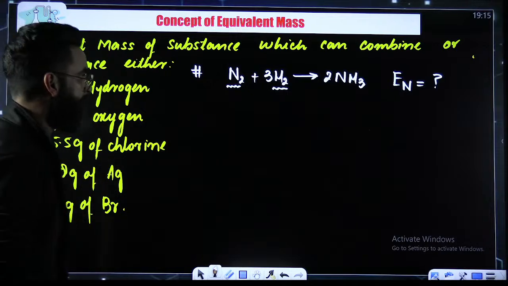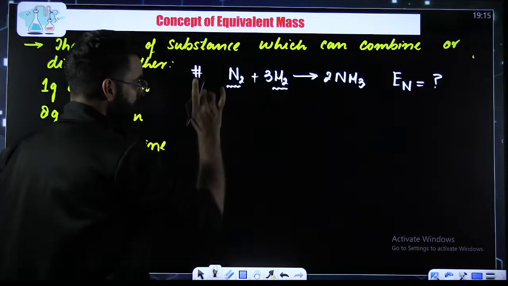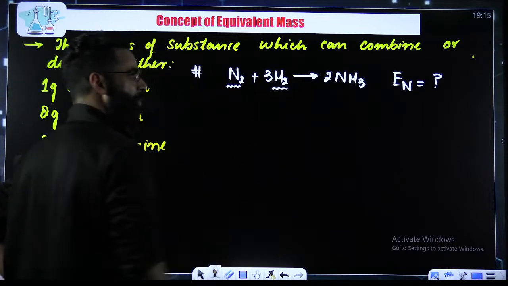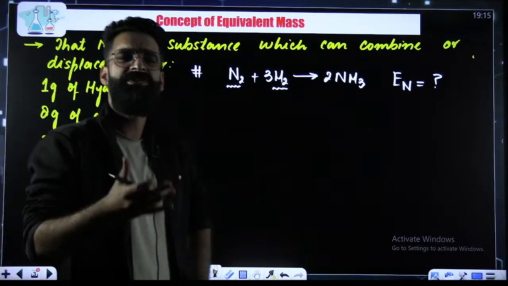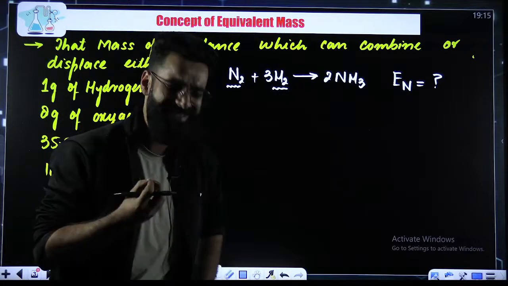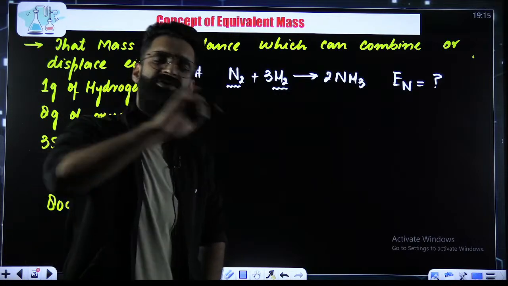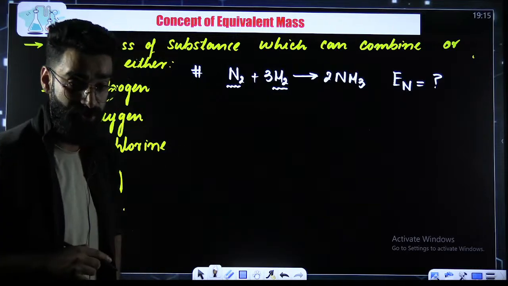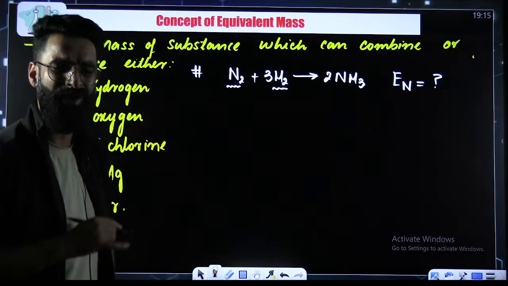Now look carefully. My dear students, if I ask you, what is the molar mass of H2? You will say the molar mass of H2 is 2 grams. That means the mass of 1 mole of H2 is 2 grams. Now tell me one thing.